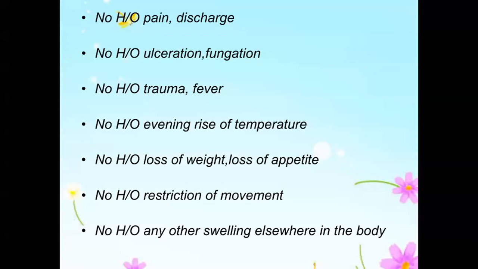Okay, any other swelling in the body? Why do you want to ask about any other swelling in the body? Sir, to see if this is one specific swelling or if it is due to some other generalized cause. What are all the multiple, similar swellings that can happen? What are all the things you can think of? Neurofibroma. Neurofibroma, exactly. Somebody told it. Yes, multiple neurofibromatosis, similar swellings present everywhere. That's one thing. Next, lipomas. Multiple lipomas, yes, can present like that. Sebaceous also, multiple sebaceous cysts can be there. Yes, anything else?